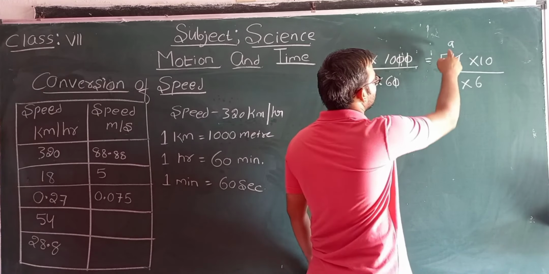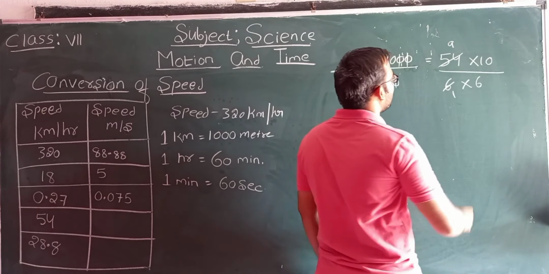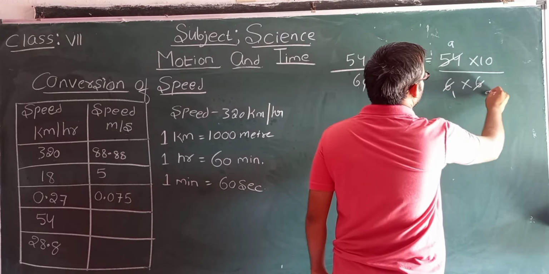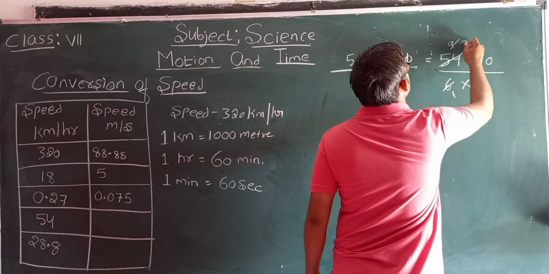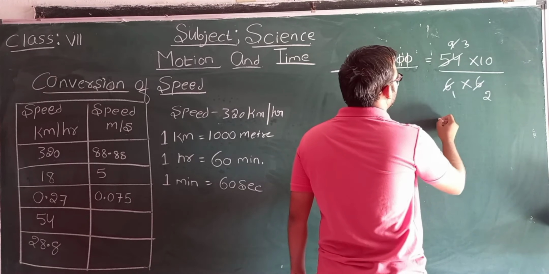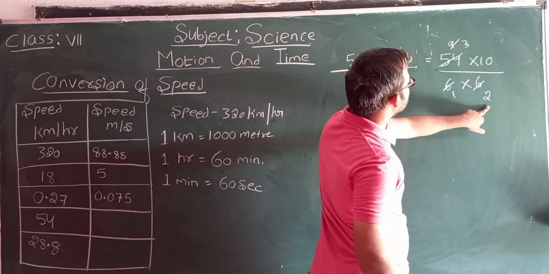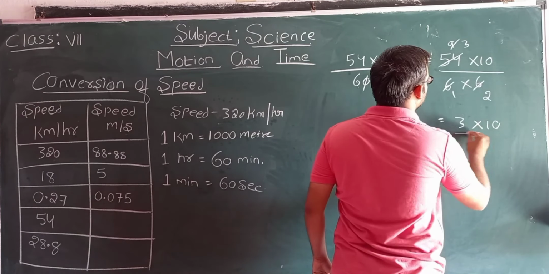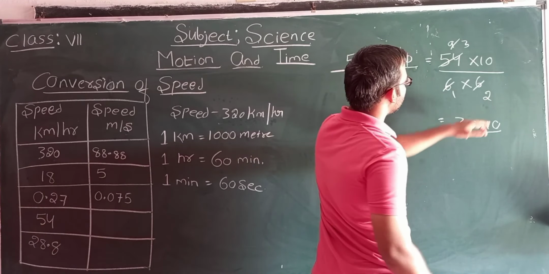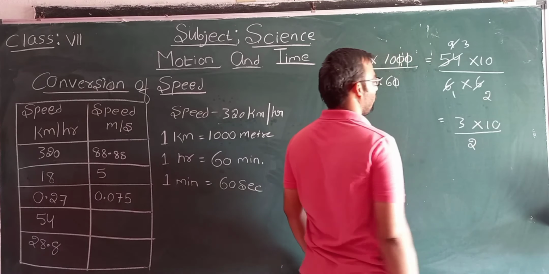Next, 3 2s are 6, 3 3s are 9. So here 3 into 10. So here 1 into 2 is 2.